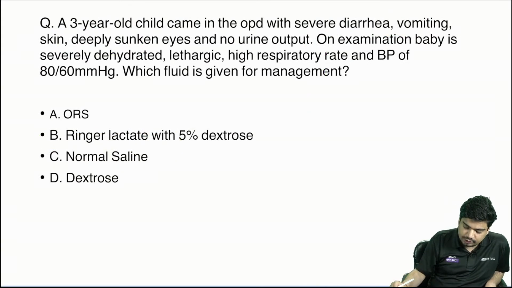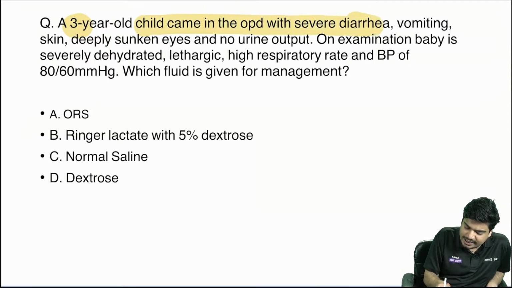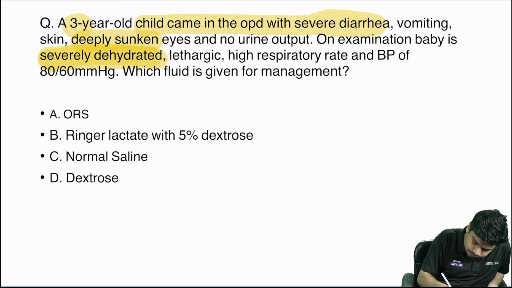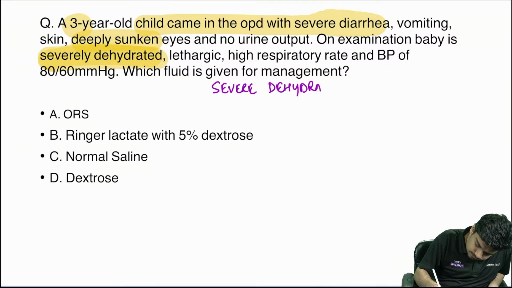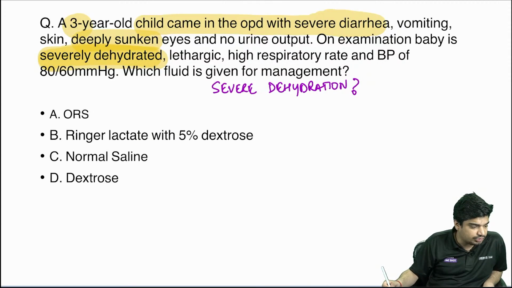Now let's see this question. A 3-year-old child has come to the OPD with severe diarrhea, deeply sunken eyes, severely dehydrated. They're already telling you there is severe dehydration. What will you use in severe dehydration?